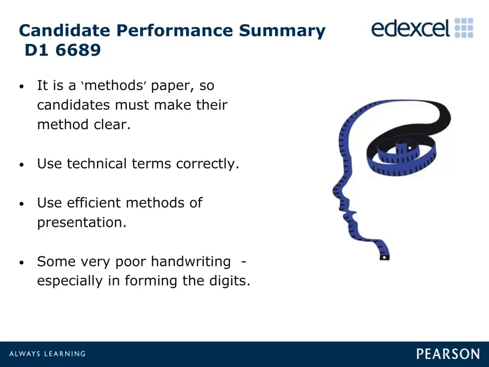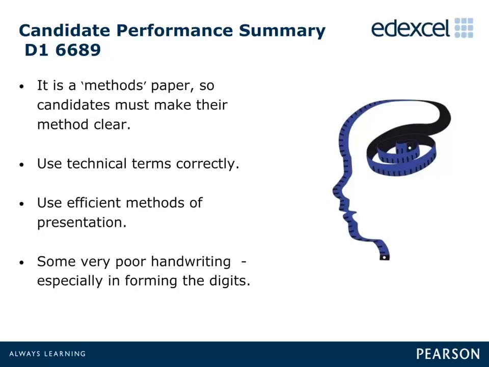Most candidates were able to produce well-presented solutions, making excellent use of the tables and the diagrams given in the printed answer book. Candidates need to be reminded that they must use methods of presentation that do not depend on colour, but are advised to complete diagrams in dark pencil.